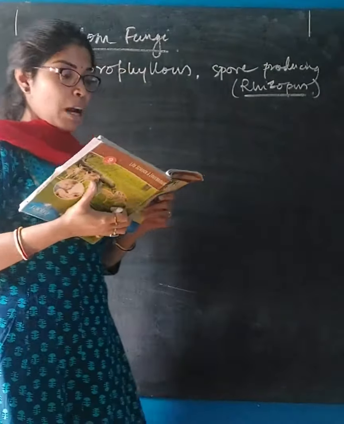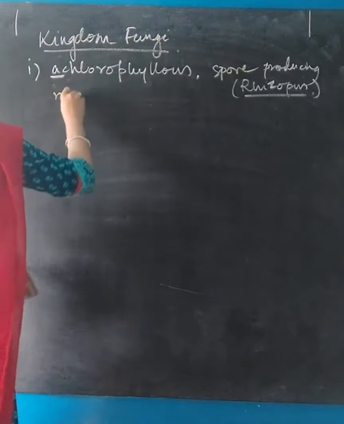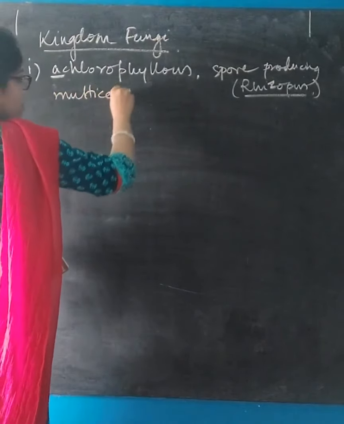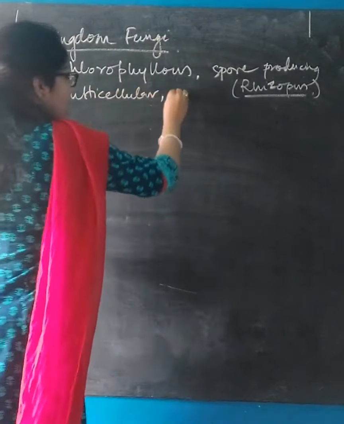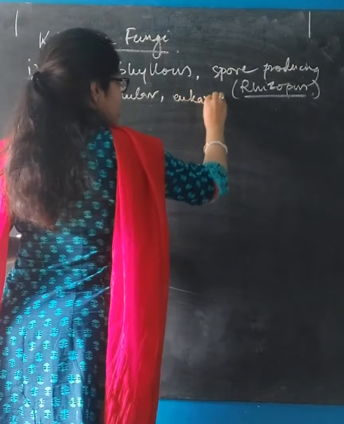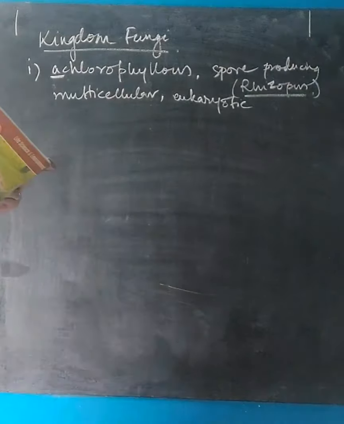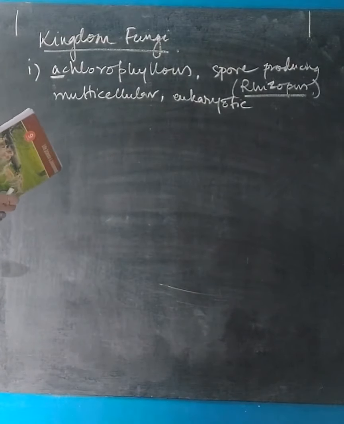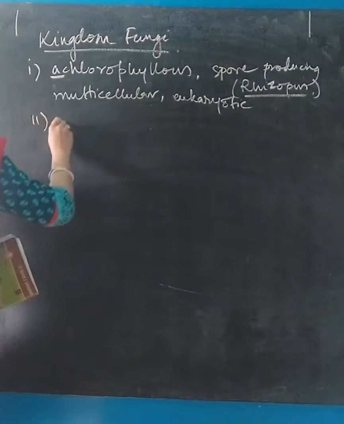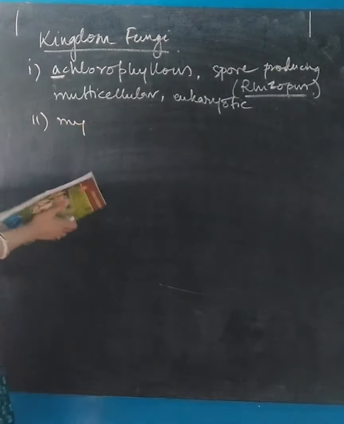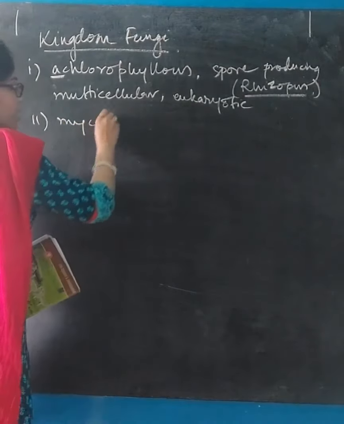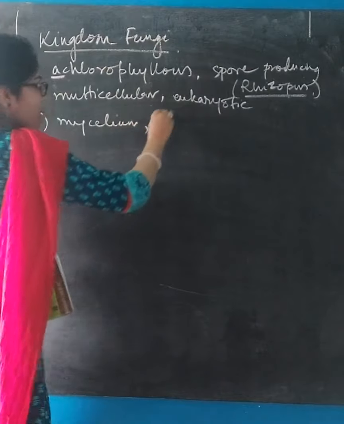Next one, multicellular eukaryotic organisms. They are multicellular and they are eukaryotic. These all fall under the first point. Next, the vegetative body is filamentous, called mycelium. Mycelium is present, M-Y-C-E-L-I-U-M, and hyphae is also present.